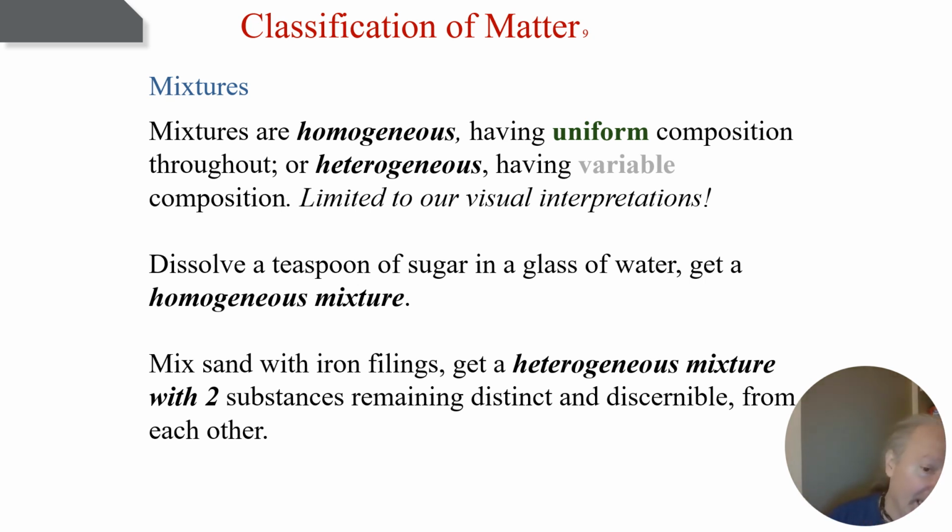Say we have a pure glass of water, we dissolve some sugar in it. We can't see the sugar once it dissolves into the water. It still looks completely the same. It's definitely not pure because we know we have water and sugar, not just water. So it's not a pure substance anymore. It now contains two different components, sugar and water.